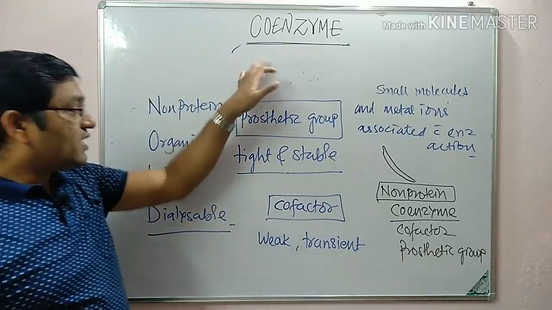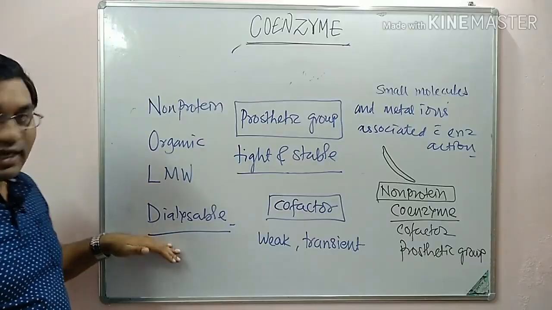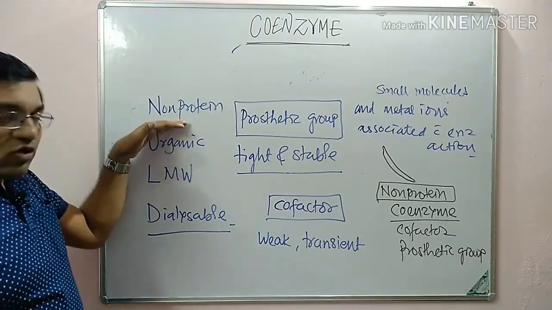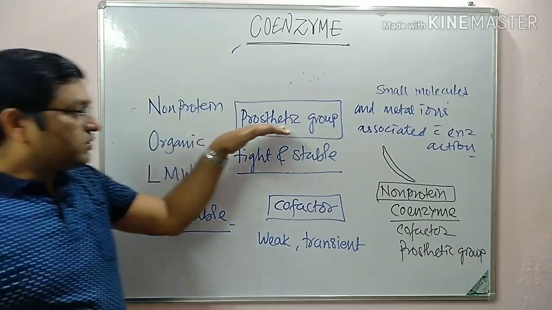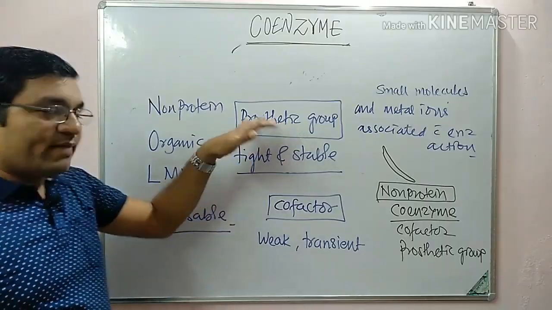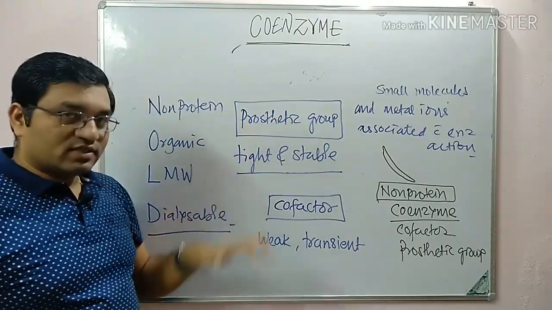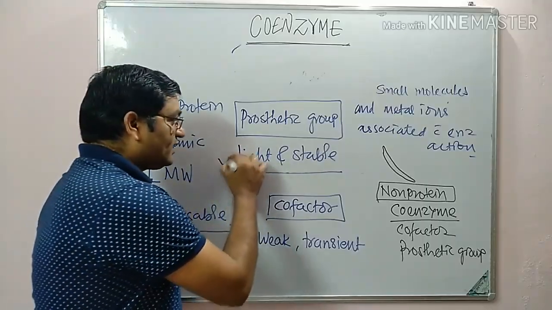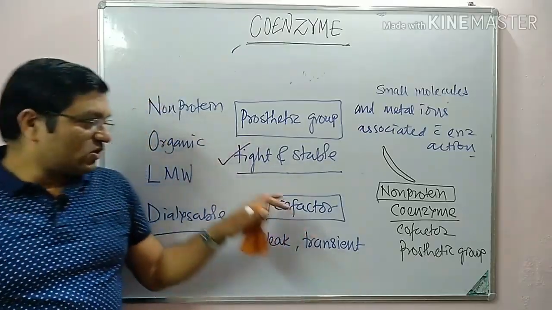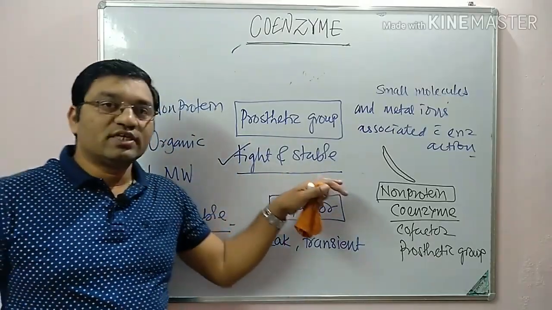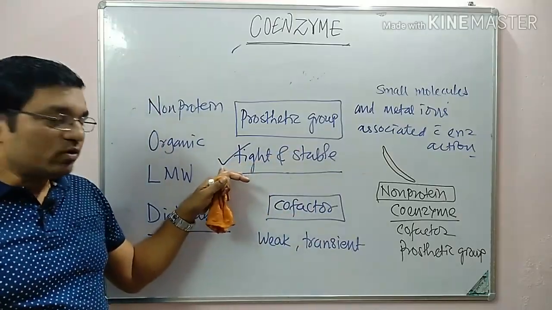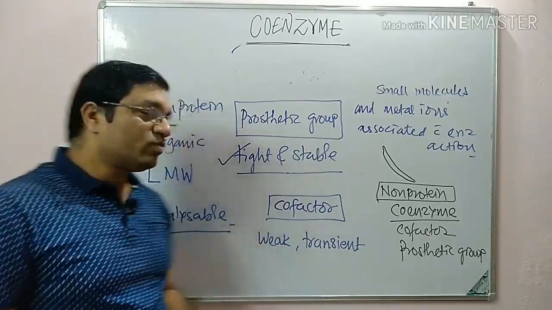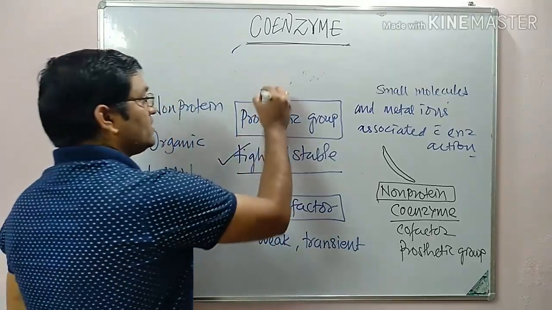The coenzymes are organic molecules, they are dialyzable, easily separable from the apoenzyme, and they are non-protein. Then the prosthetic groups are usually metal ions in most cases. They are attached with a tight and stable association with the apoenzyme molecule. Enzymes which contain a prosthetic group are known as metalloenzymes.